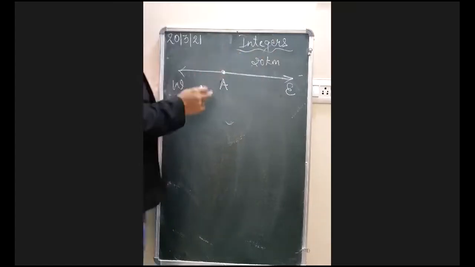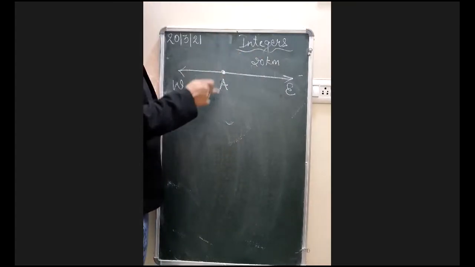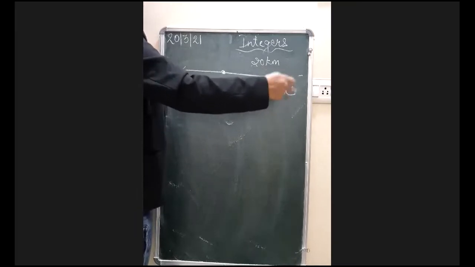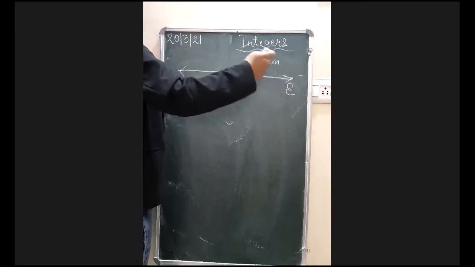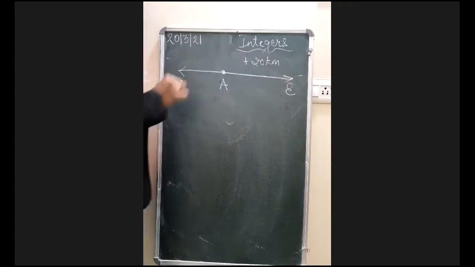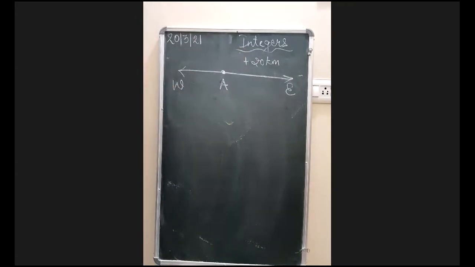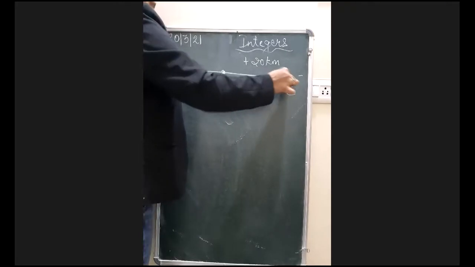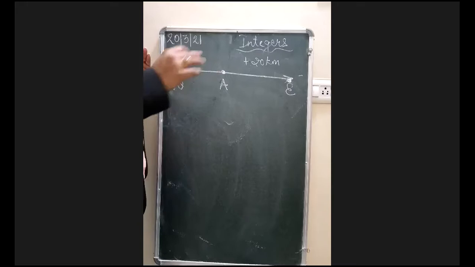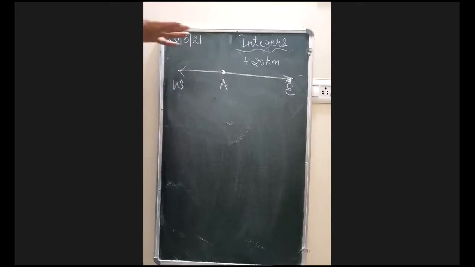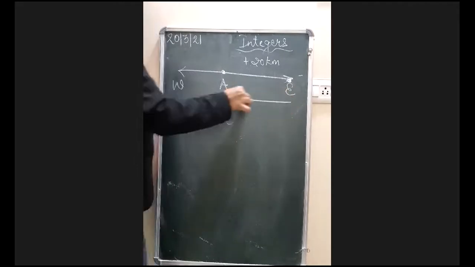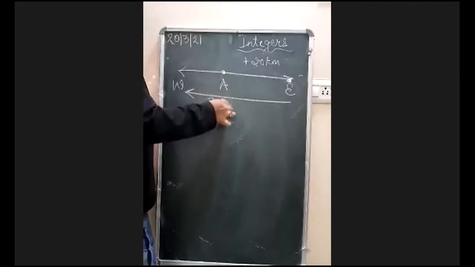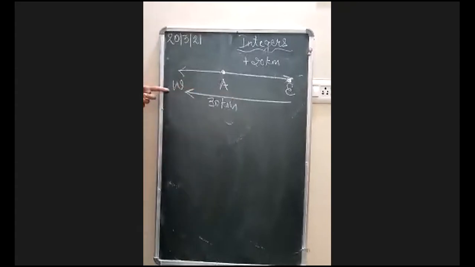So from point A, Rita is moving to the east direction. East is always on the right hand side. So the 20 kilometers was positive, that was plus 20 kilometers. Suppose she reached here after covering the distance of 20 kilometers. Now it is said that she came back to the west direction 30 kilometers. And now she is moving towards the west direction, and west direction represents the negative sign.